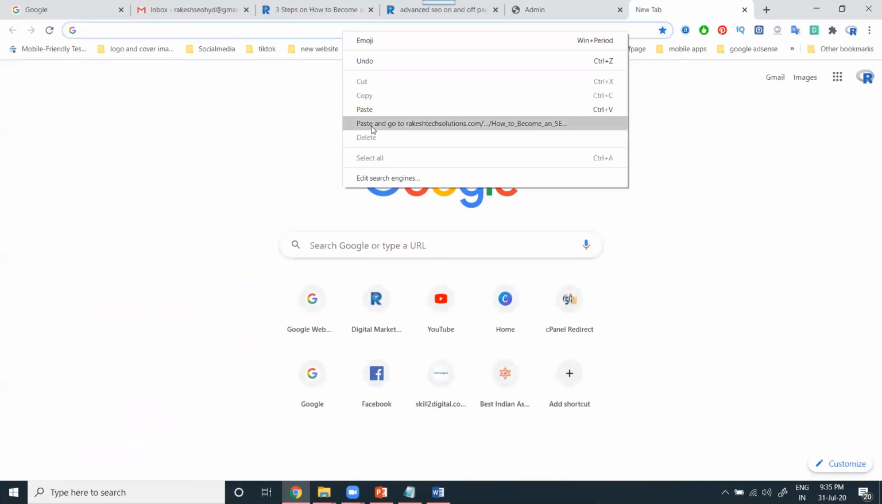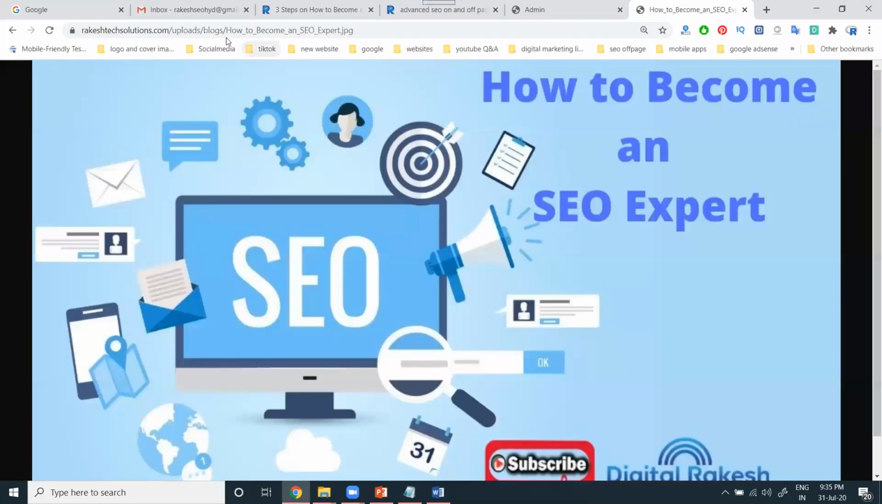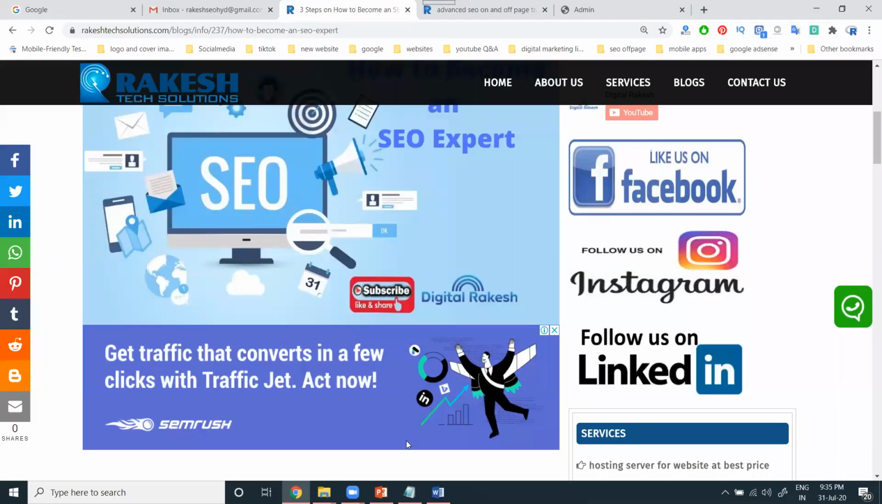Copy this. We can paste here. See the image optimization: how to become a SEO expert. The same image name we have to use for image optimization purposes. This is all compulsory and important. So these are all the instructions we have to follow for image optimization purposes.